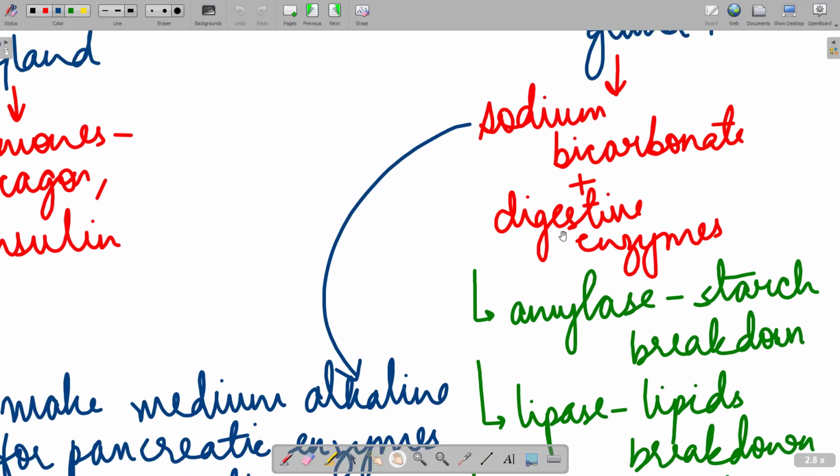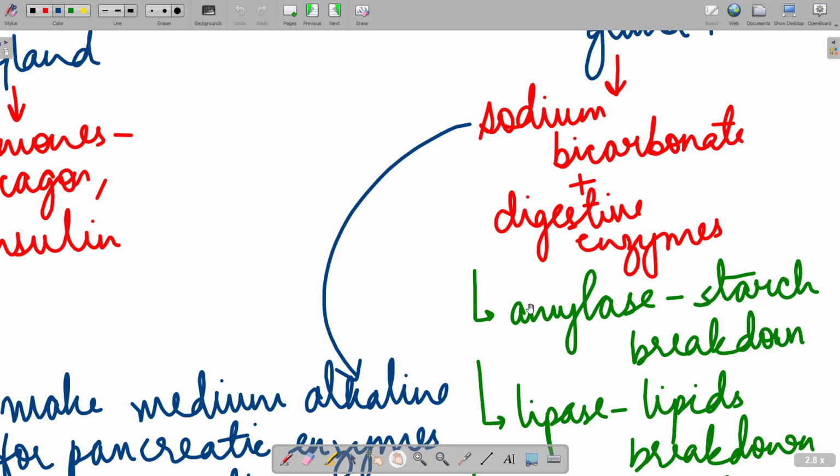So this sodium bicarbonate is actually making the medium from acidic to alkaline so that the pancreatic enzymes can function, right? So basically, once the HCl has done its part, pepsin has acted, HCl is done, the pancreatic juice has been called up, wherein the sodium bicarbonate enters into the stomach, and that sodium bicarbonate converts the medium that is acidic there into alkaline.